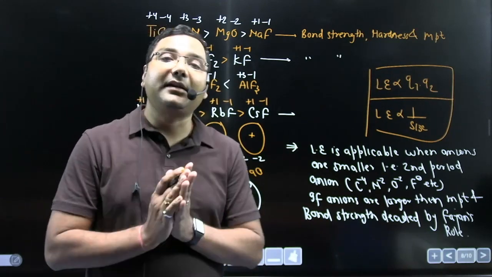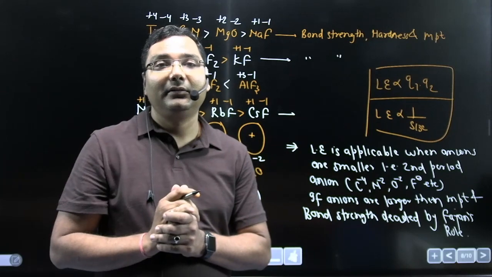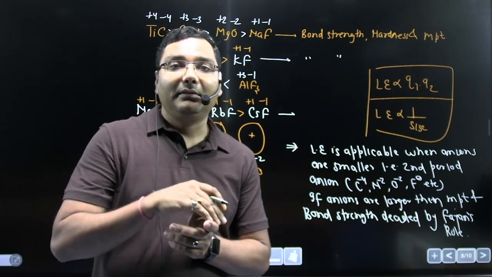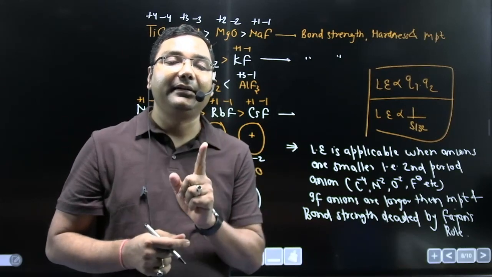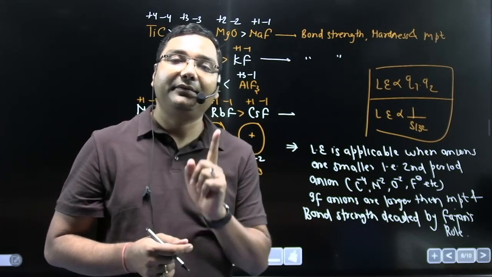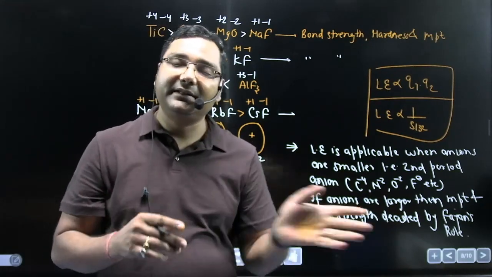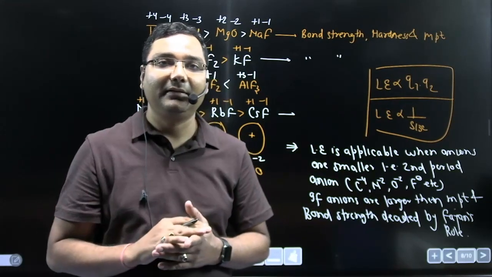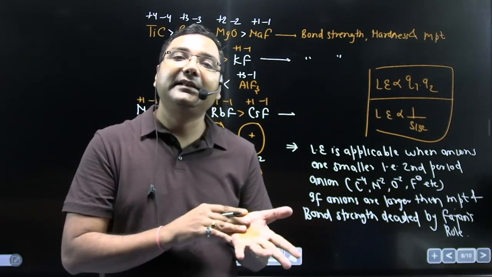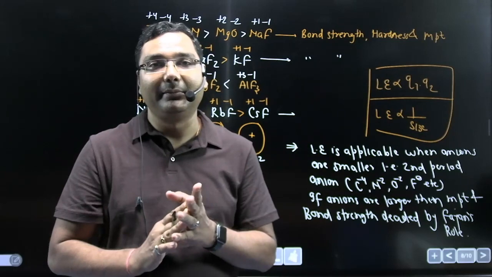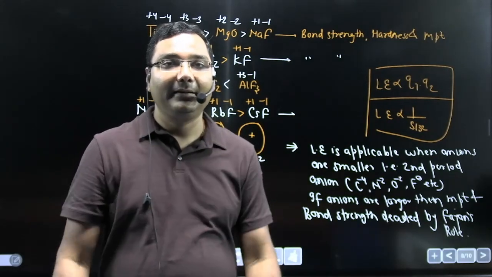If anions are larger, that is from third period and onward, then melting point, hardness and bond strength will be decided by Fajans rule, that is polarization rule. We will discuss this Fajans rule in the next classes. So now you can get an idea where lattice energy is applicable, where it is not applicable. So lattice energy is applicable only when anions are smaller.